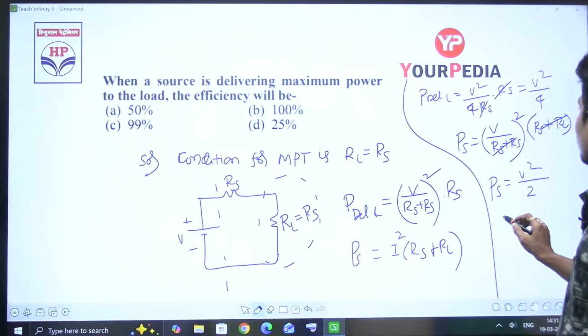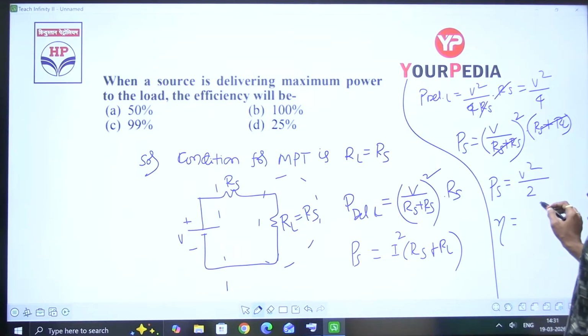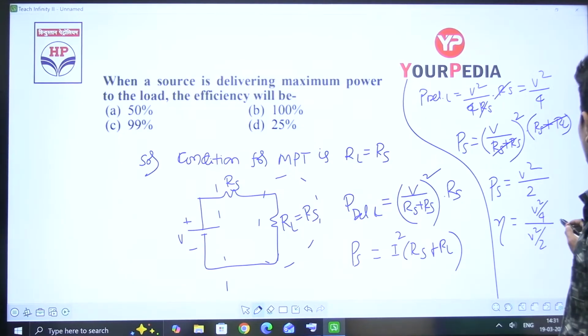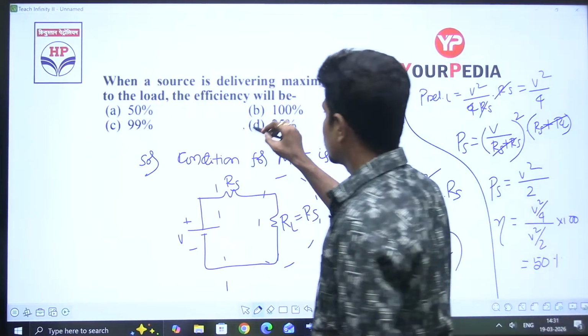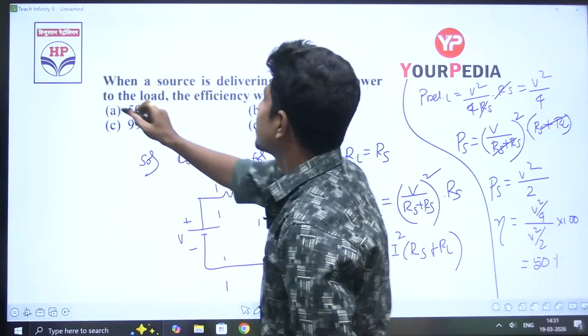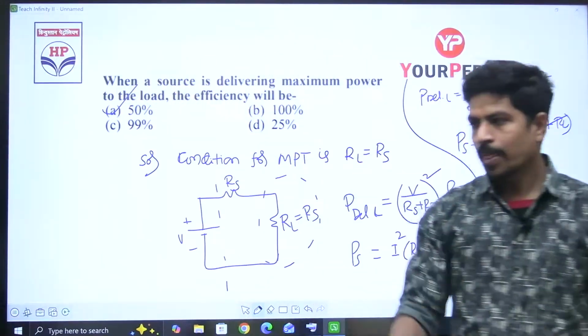Now, power efficiency is equal to what? Power delivered V square by 4 divided by power supplied V square by 2, into 100. If you do, you're going to get 50% as the answer. Answer is 50%. Option is, sorry, not D. It is A. Option is A.